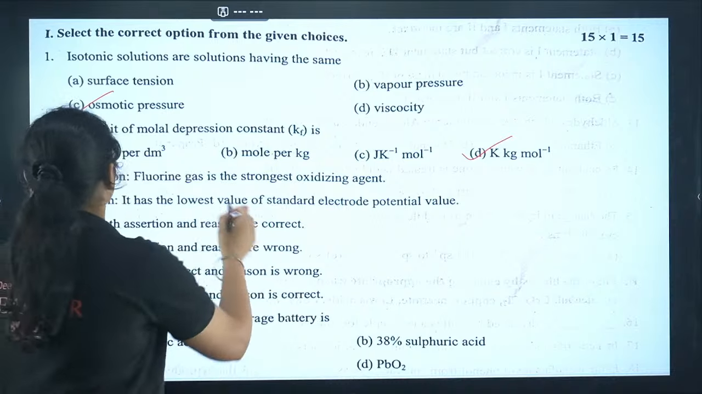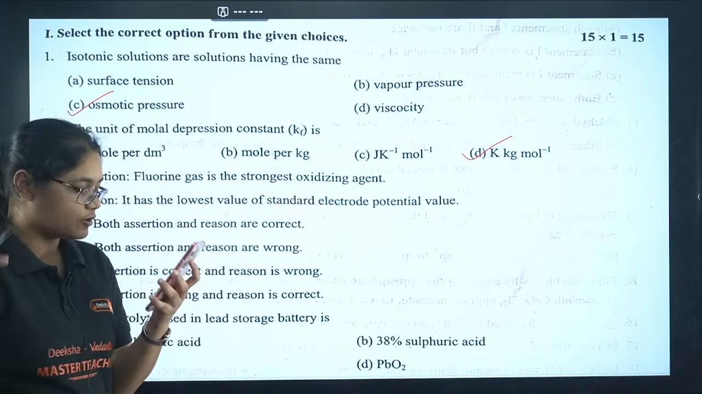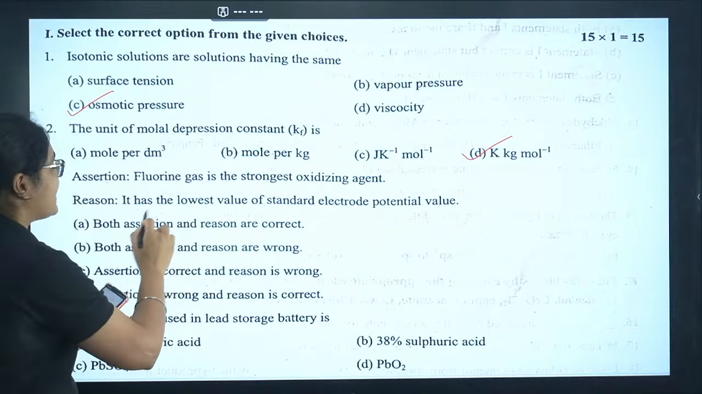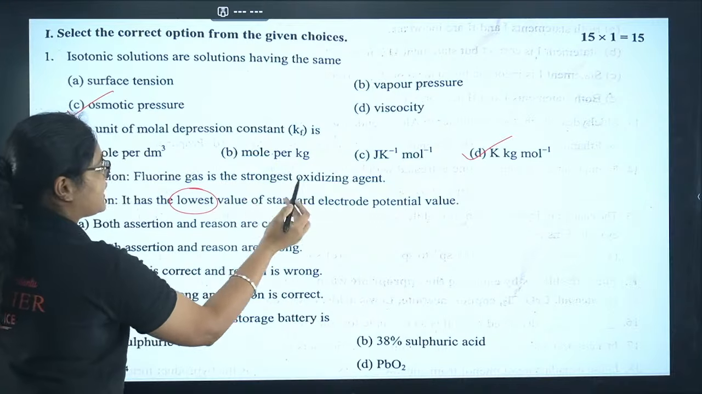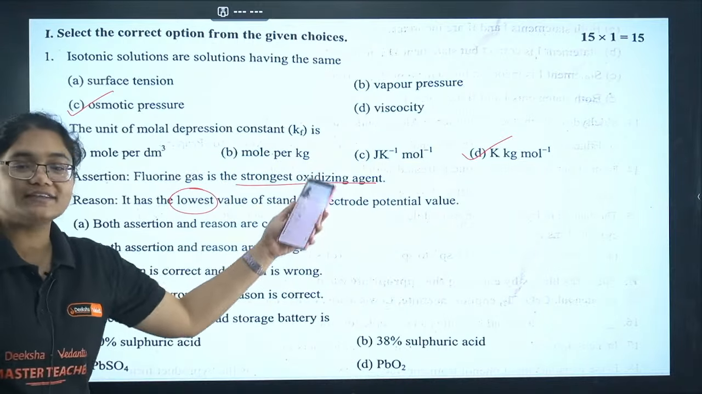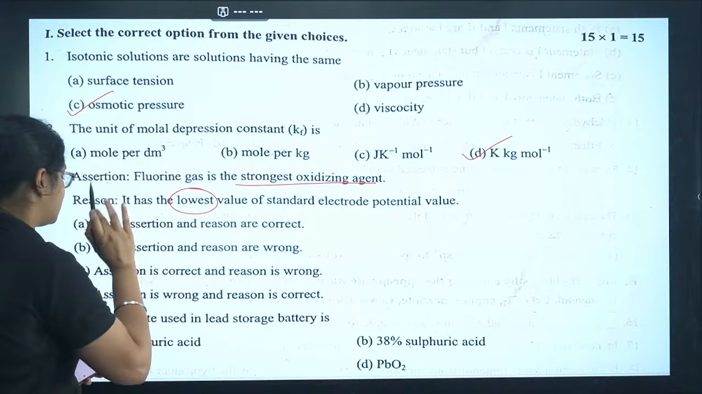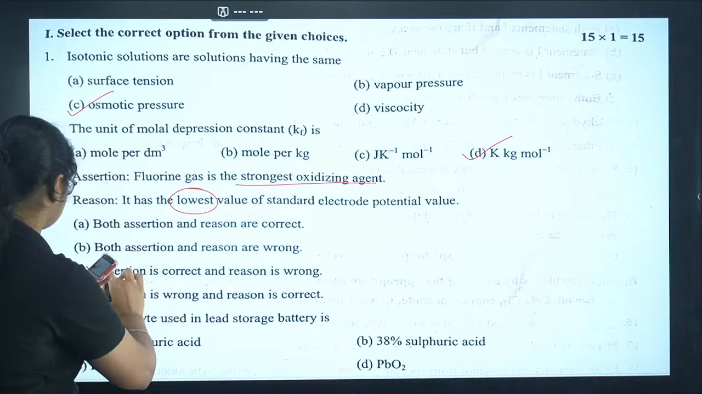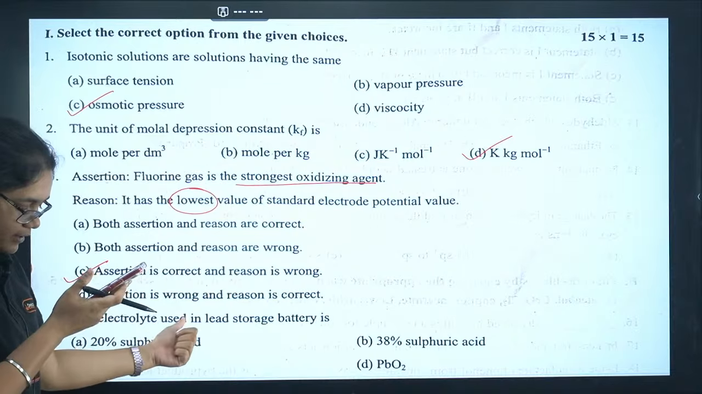Okay, next we have the assertion, fluorine gas is the strongest oxidizing agent and it has the lowest value of electrode potential. So first statement is definitely correct. It is the strongest oxidizing agent. If it is the strongest oxidizing agent, it will have highest reduction potential. So assertion is correct, but reason is wrong. So option number C here. Yes. Next, coming to question number 4 here.